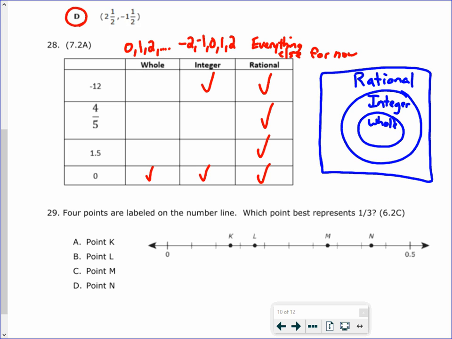So 1.5 is not whole or integer, it's just rational. 4/5 is just rational. -12 is an integer and rational, and 0 is whole, integer, and rational.